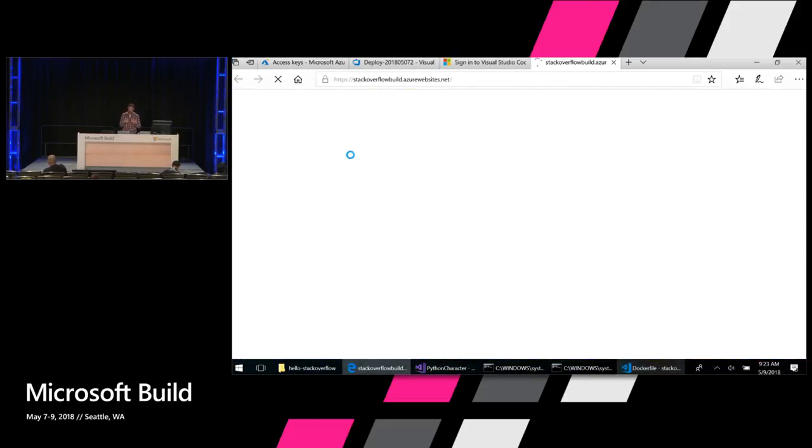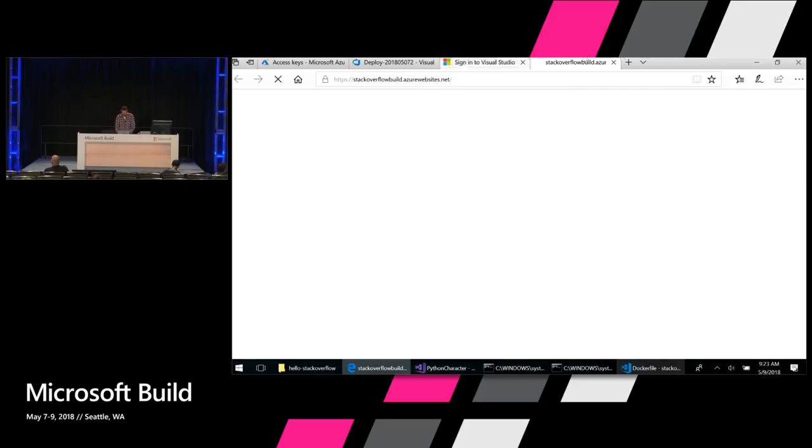Now, the very first time you browse a site that you've created with one of these Docker containers, it actually takes about a minute to start up because it's downloading that Docker container image to that app service plan. Now, this is just a one-time thing because remember I said the Docker containers are all built in layers. So those layers actually get saved in the app service plan. So the next time I push, if I want to redeploy an update, it only takes a few seconds to load the site.